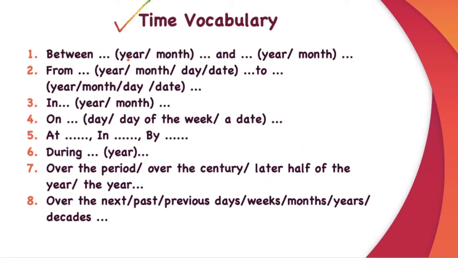Time vocabulary: between the year so and so, right? So between so and so, from so to so, in the year or month, on day or day of the week or the date, at, on, in. So you should use the prepositions at, on, in, and by properly. By the year so and so, or by so and so date, or during the year so and so, over the period, over the century, later half of the year, over the next year, over the past few years, over the previous days, right? Weeks, months, years, and decades. Use this vocabulary to sound better as far as your lexical resource is concerned.